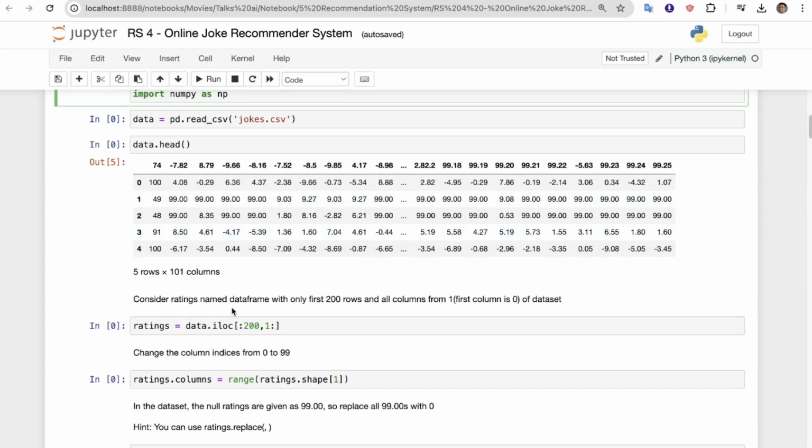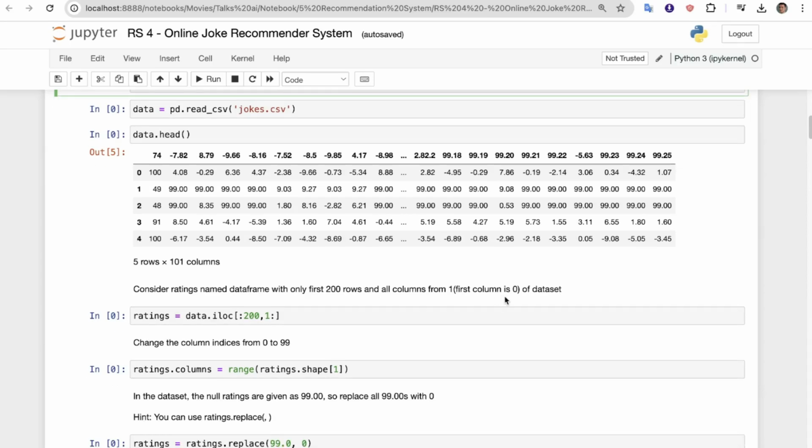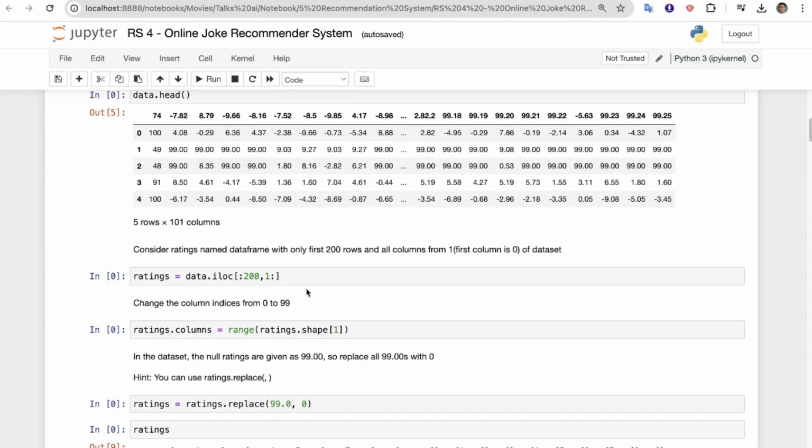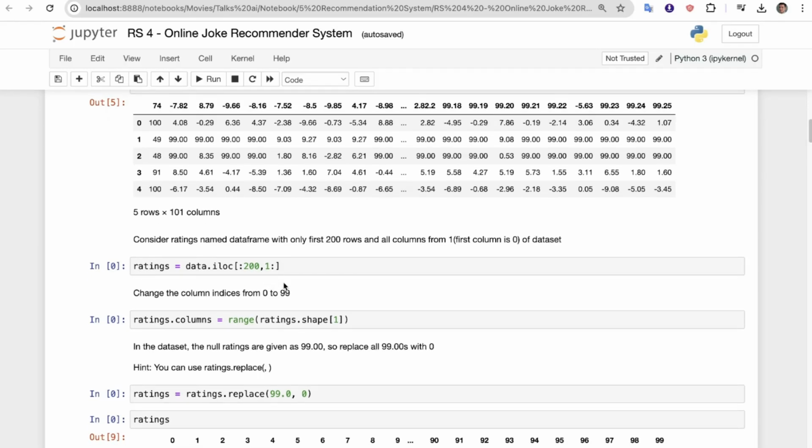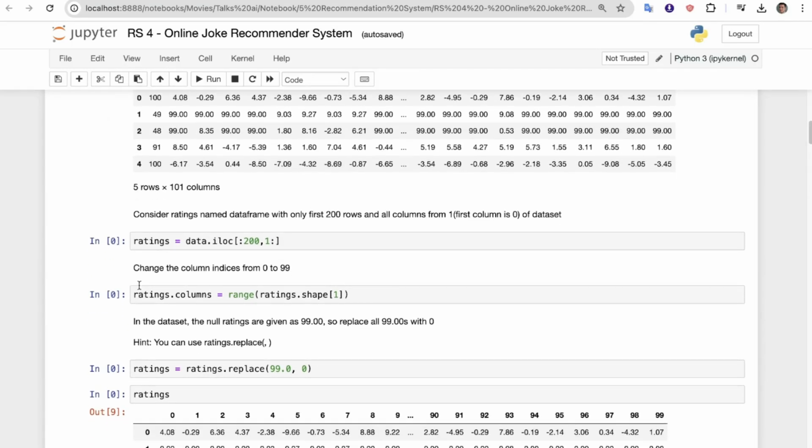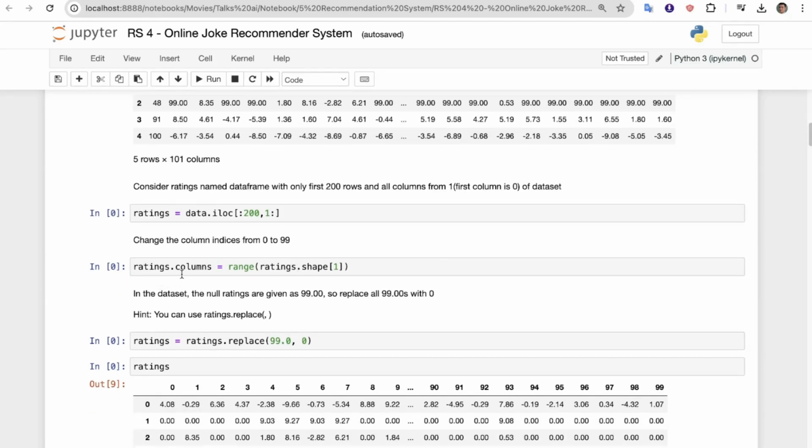Now consider a data frame named rating with only the first 200 rows and all columns from the first column of the data set. So we use iloc, first 200 rows and all columns from 1. Then change the column indices from 0 to 99, so rating.columns equals range of rating.shape[1].